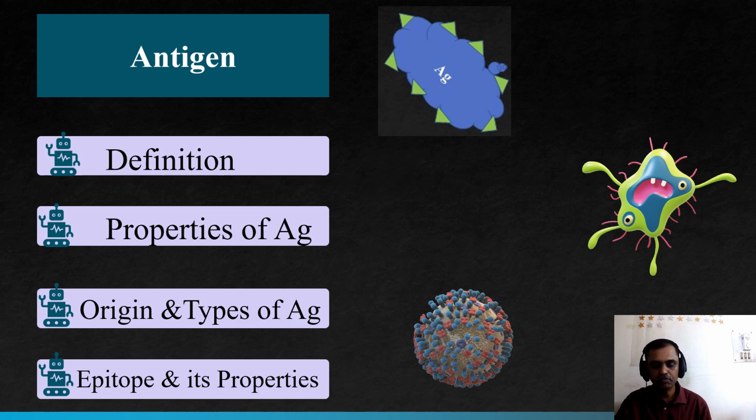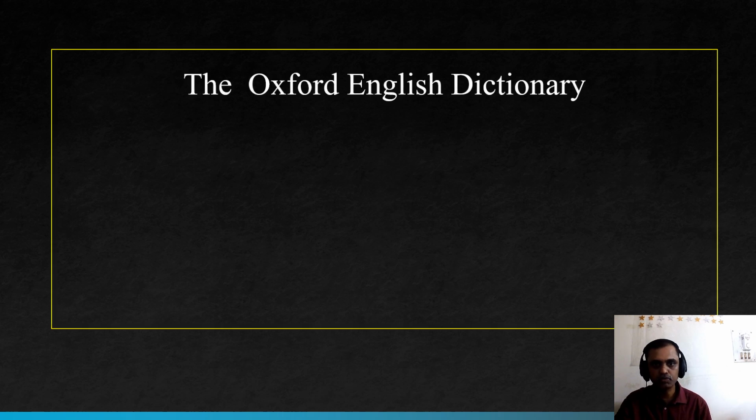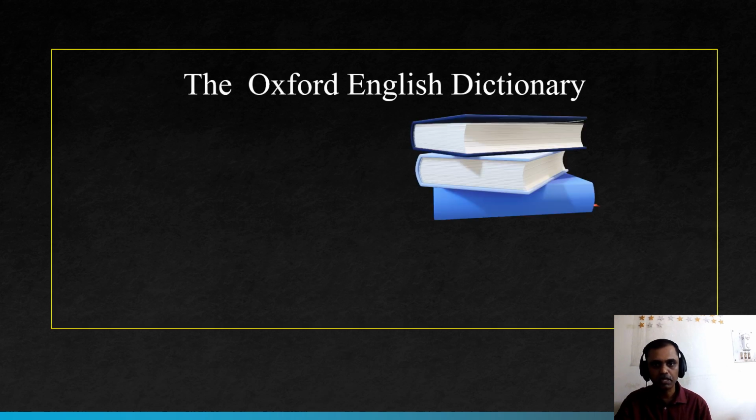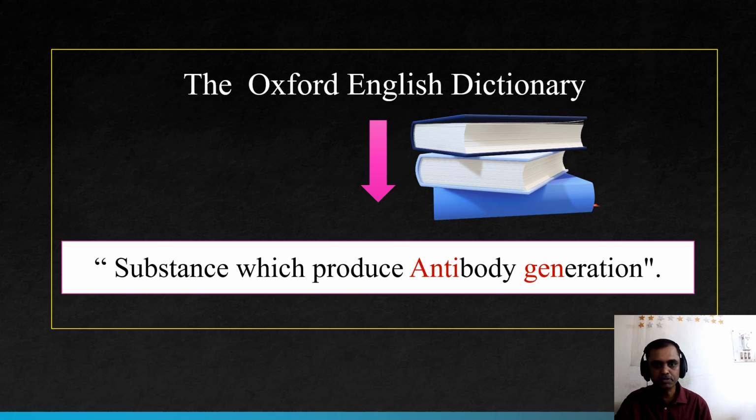So we will study the definition. Before going to the definition, we will study the word meaning. The Oxford English Dictionary gives a beautiful definition of antigen: a substance which produces antibody formation.